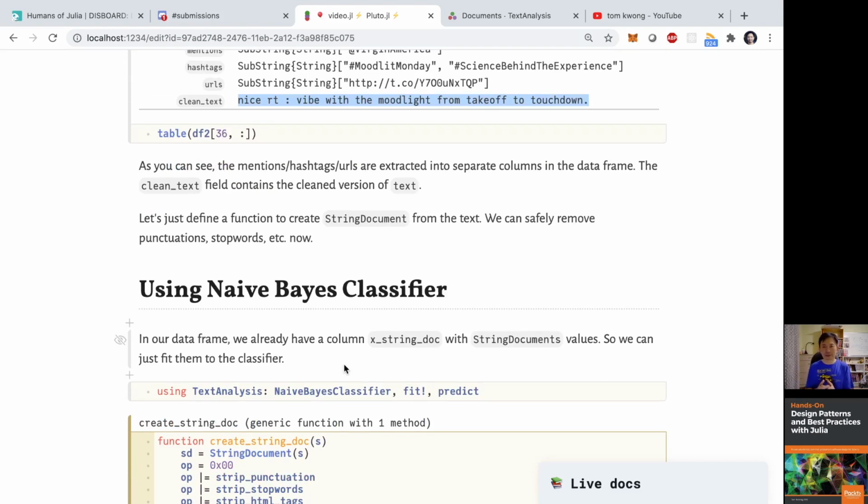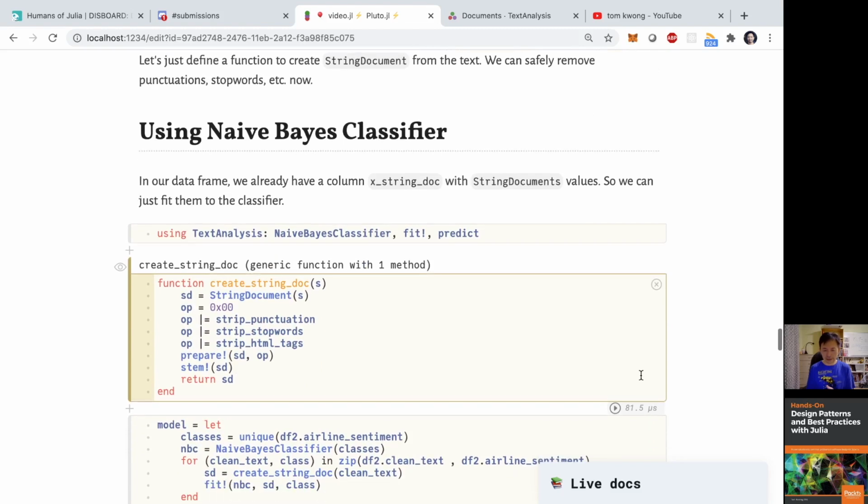And TextAnalysis.jl actually comes with a classifier called naive Bayes, and it's a very basic classifier, but it can be very powerful. So today I will just use this to verify how I can do prediction using this naive Bayes classifier. Okay. And to do that, I actually need to fit the model.